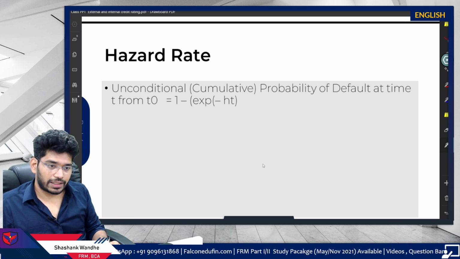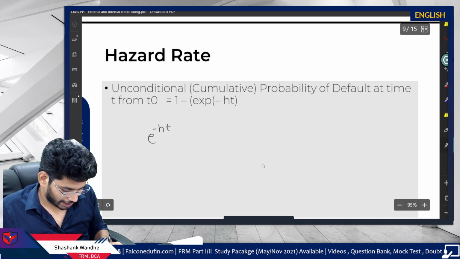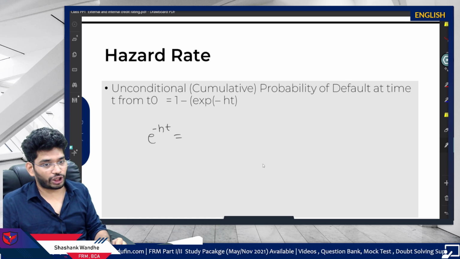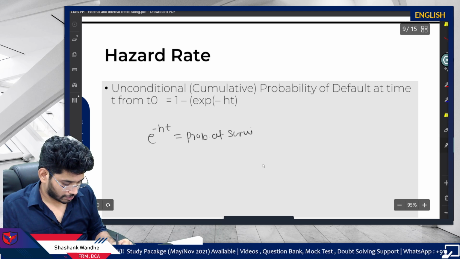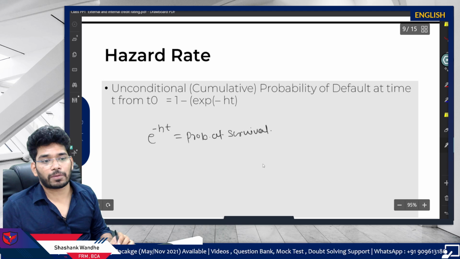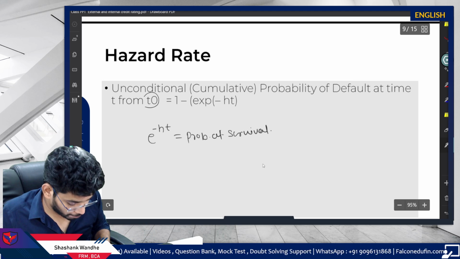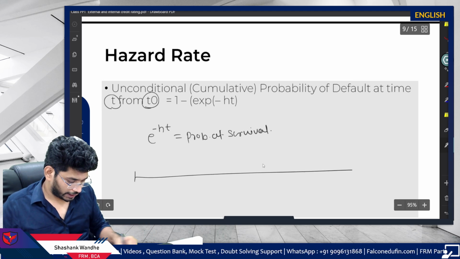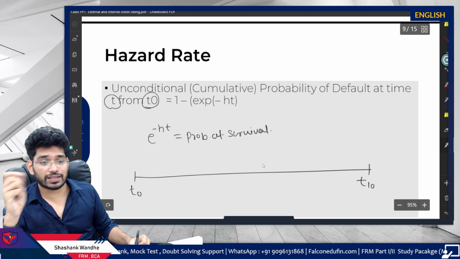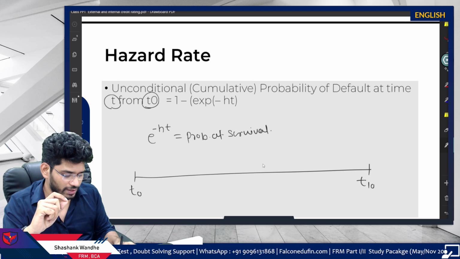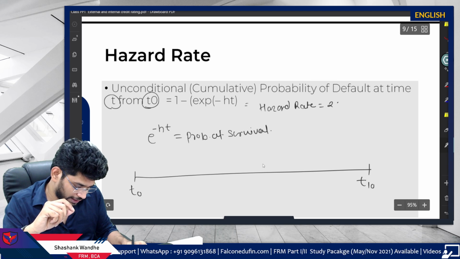So once you get the hazard rate, if you do e to the power minus ht, you will get the probability of survival. Okay, probability of survival till that point. Remember, till that point. This is from t0 to t1. So if you take 10 years, it starts from t0 and it ends at t10. And if I say the hazard rate is constant at 2%,